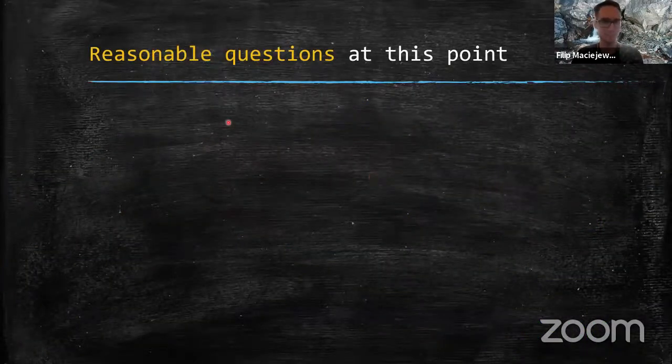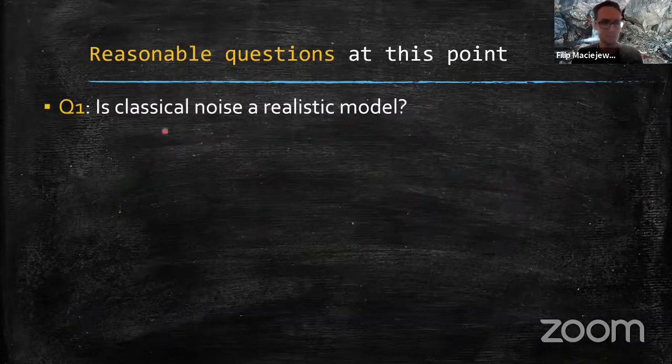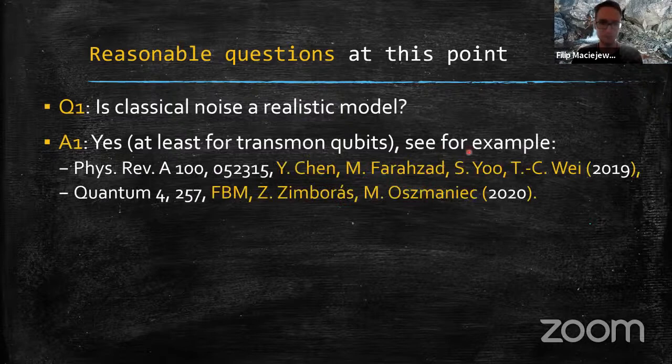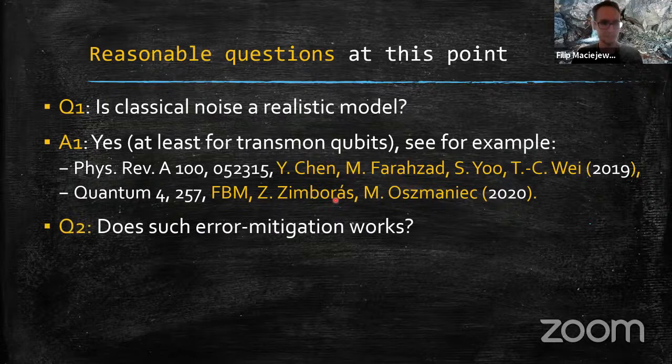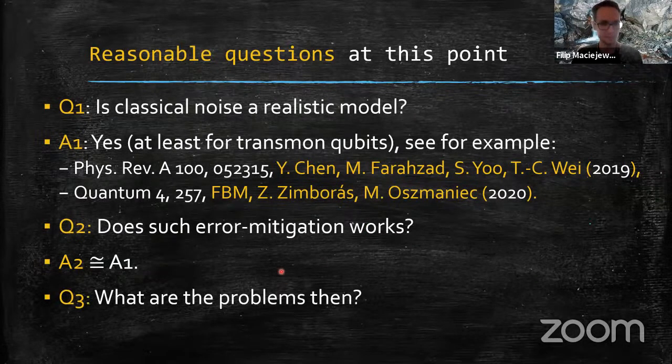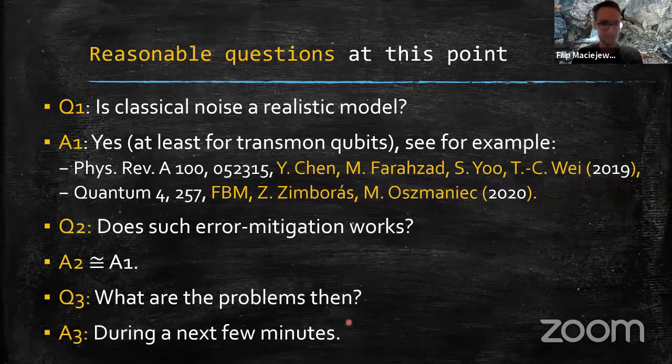So this is our setup, and one can already pose a bunch of reasonable questions at this point. Question one would be, is the classical noise a realistic model? And the answer is yes, at least for transmon qubits. See, for example, the literature I give here, it was already checked. And the second question would be, does such error mitigation work? And basically the answer is the same. It was verified that it works pretty well for small-dimensional systems. So what are the problems then with the thing? Well, I will try to answer this in the next few minutes.